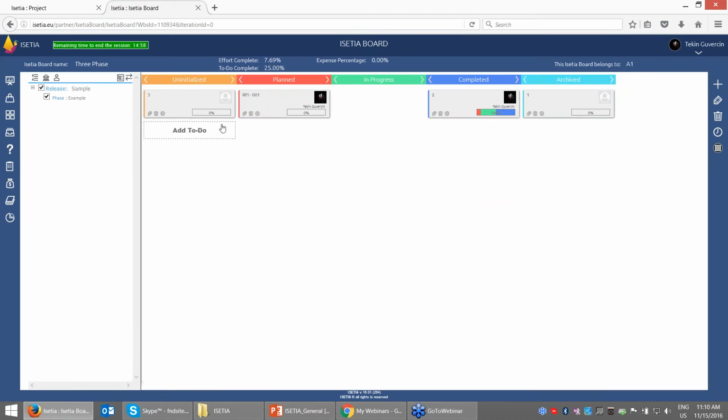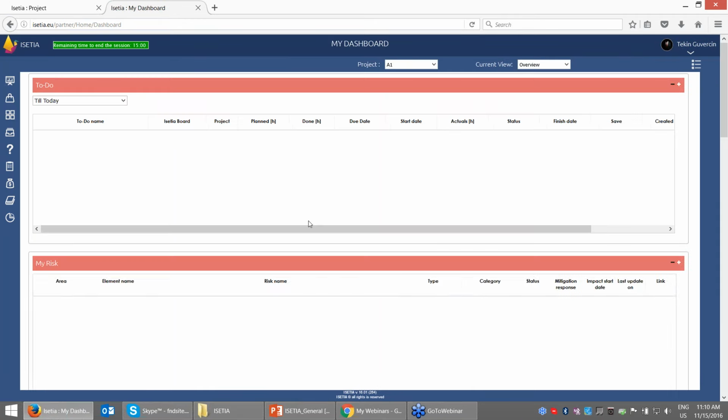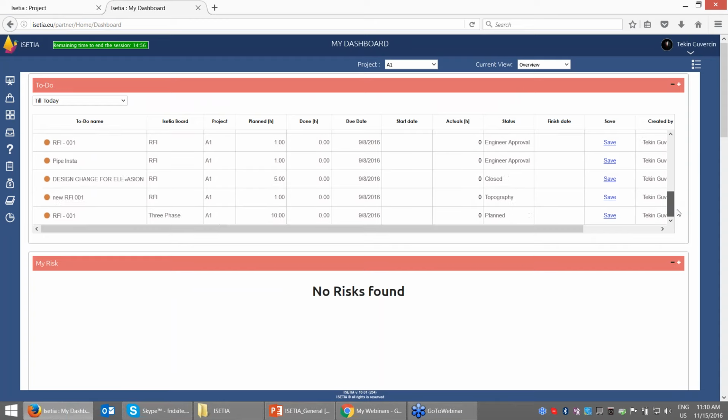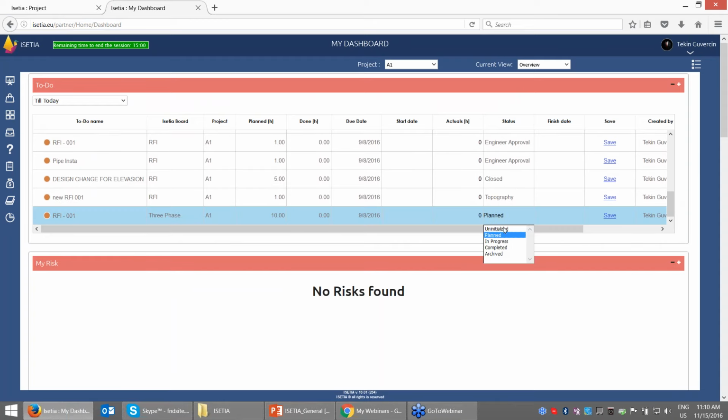Please see that RFI 001 has been moved automatically, so that I don't have to manually use the card for each team member. They can manage through their dashboards. They can also come here and select to see my dashboards again, so this is my RFI 001, and if I say okay, this is in progress.